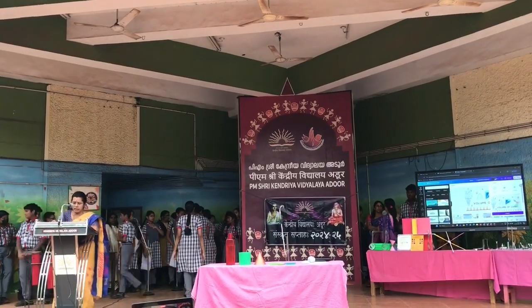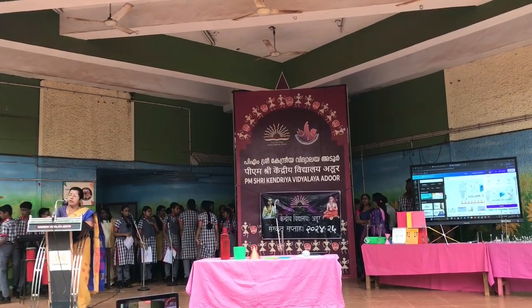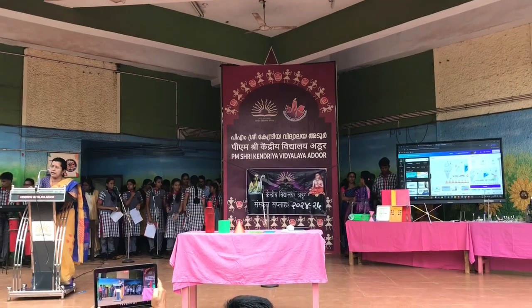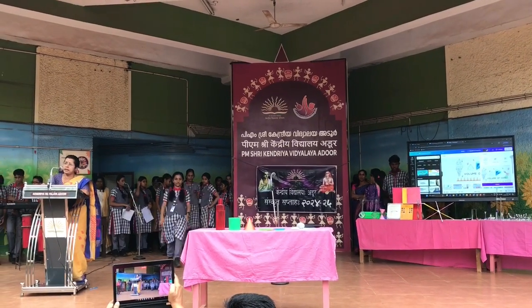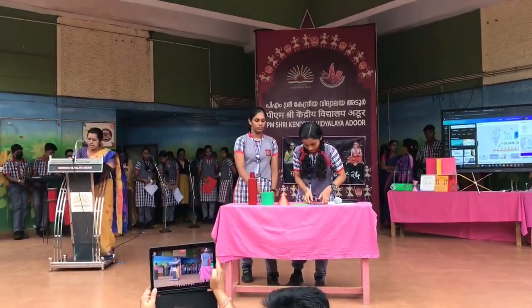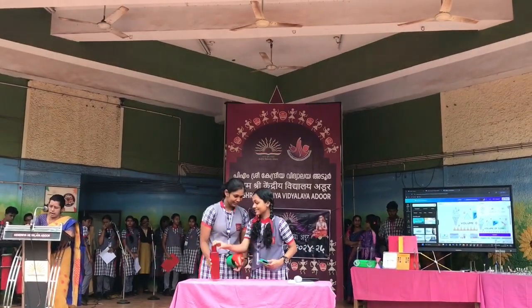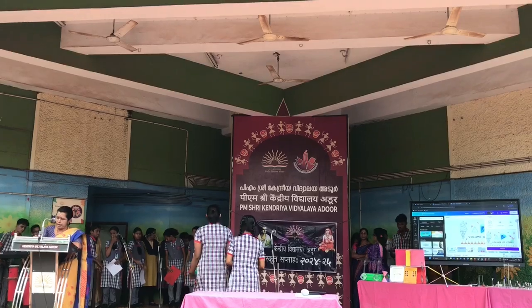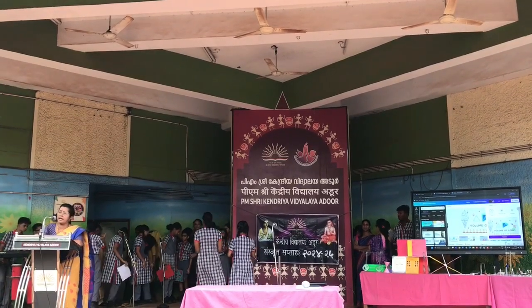Very special to share with you is the new mathematical kit provided by the PM Shri project by the Government of India. This kit is filled with exciting tools and material designed to make learning maths more interactive and fun.